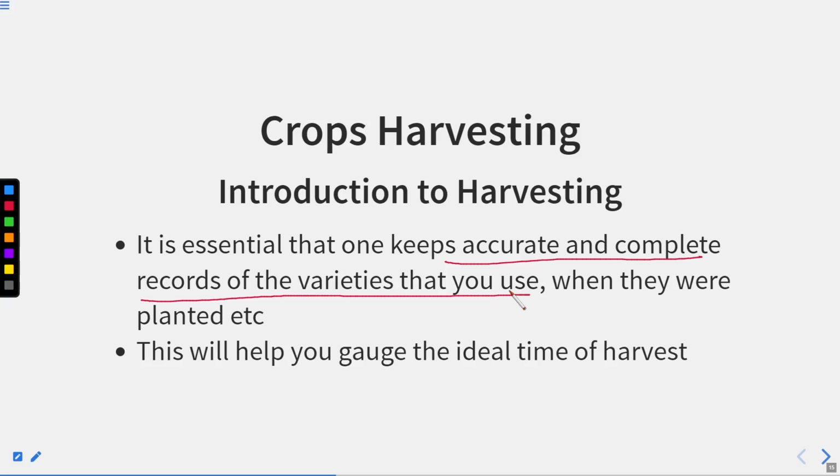So it is essential that one keeps accurate and complete records of the varieties that you use, when they were planted, etc. And this will help you to gauge the ideal time of harvest. And if you know all these things, then you can easily determine the best time of harvesting.